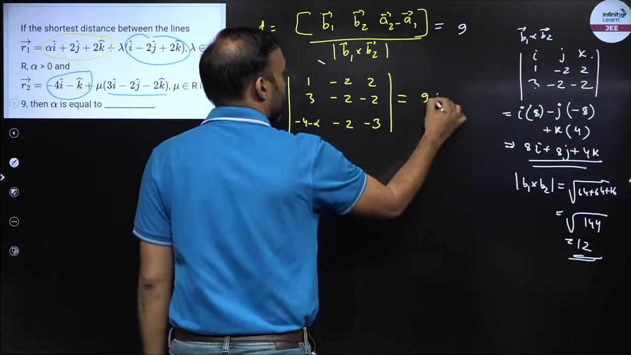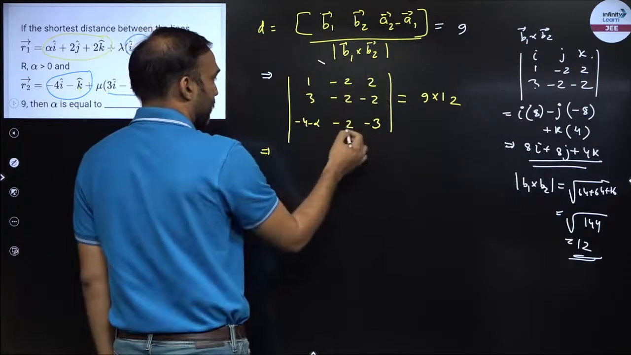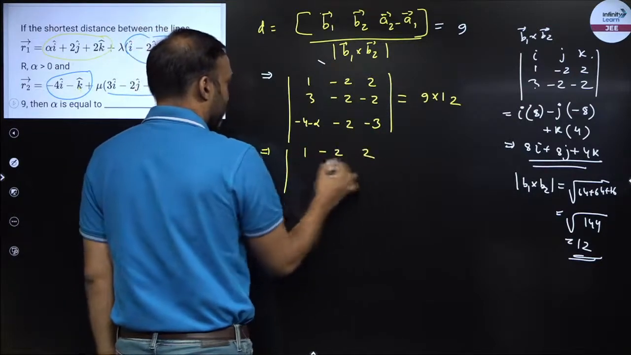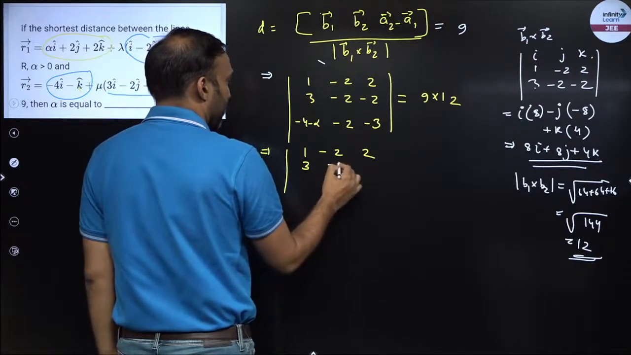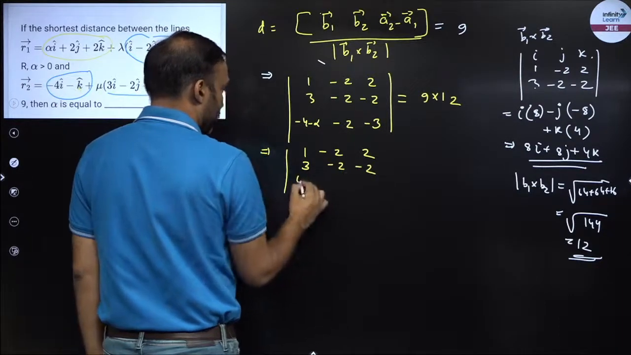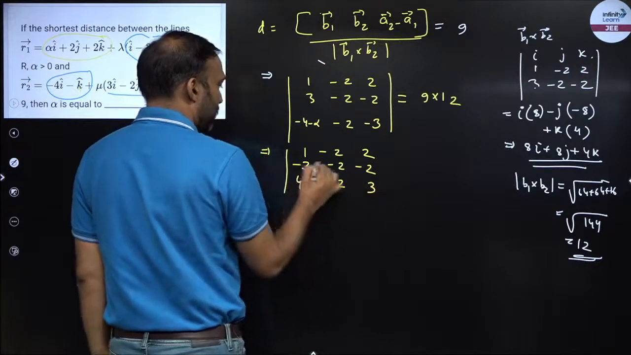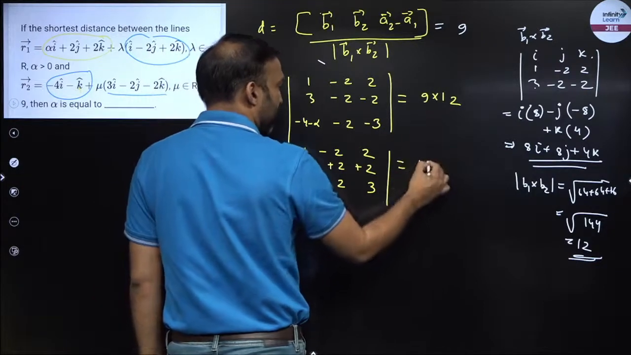This is equal to 9 into 12. So multiply with minus, you get, remove this. So 1 minus 2, 2, 3, minus 2, 4 plus alpha, 2 and 3, and multiply this also with minus. So 2 minus multiplication, this remains as it is, right? So 108.